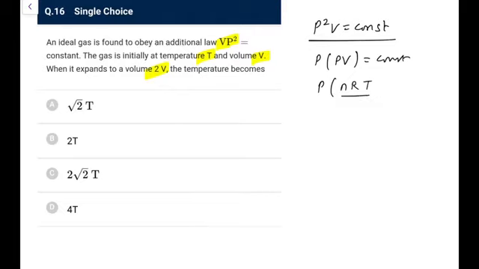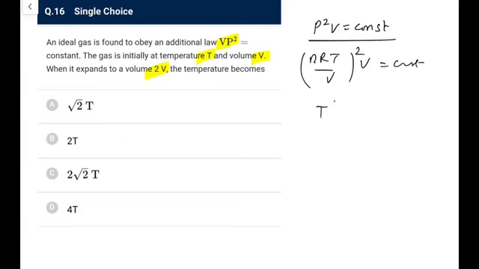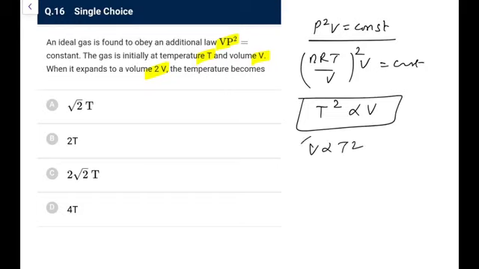But we need a relation between V and T. So don't go by this, write P instead as nRT by V into V square, V is equal to constant. So what you get here is T square is proportional to V, or you can say V is proportional to T square. So V is doubling, so temperature will become root 2 times only, so that will become root 2 T. You can directly go for it.